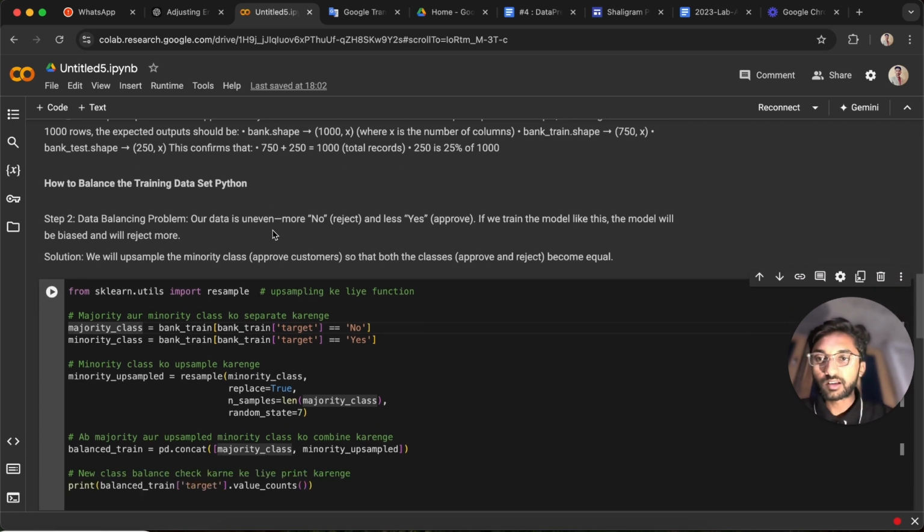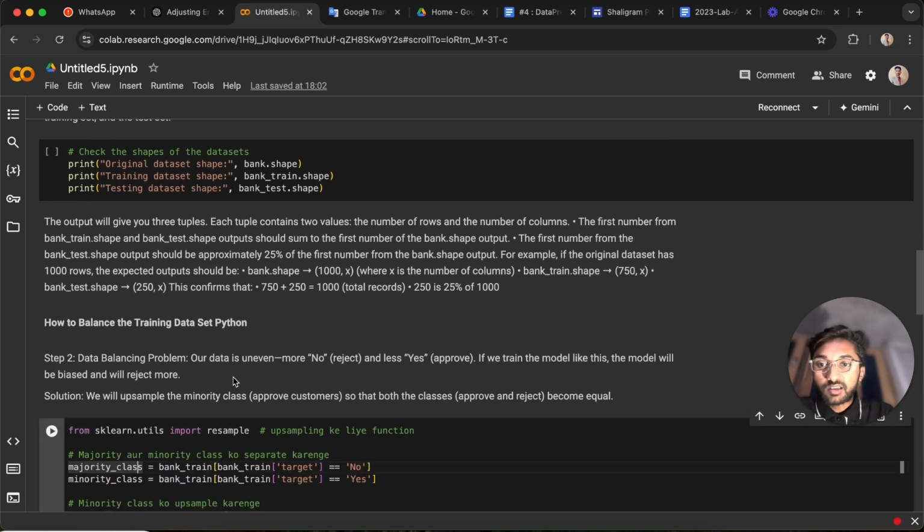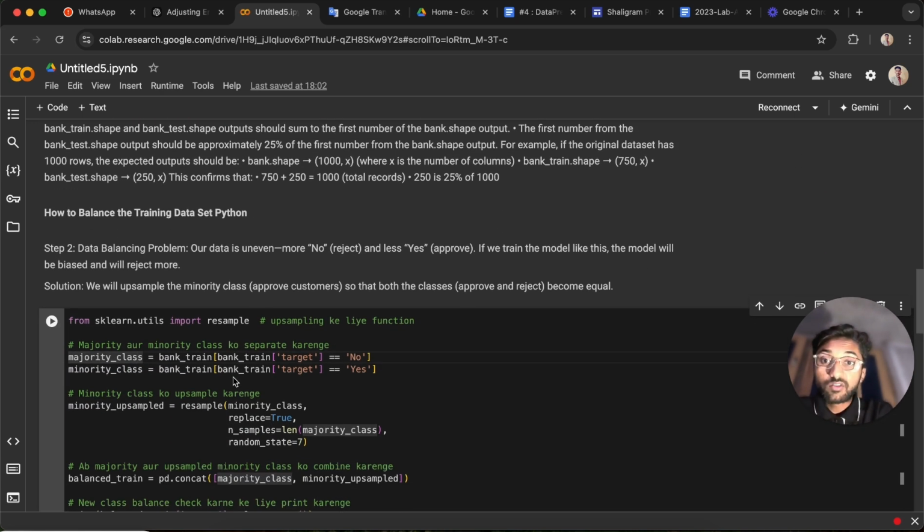So how do we balance the training dataset? This is our next topic, data balancing. Firstly, what is the problem, and why do we balance this training data? Our split data is uneven, because there are more no's. It means the loans rejected are more than the loans approved. If this data is given to the machine, then the machine will be biased. Biased means it will reject more applications.